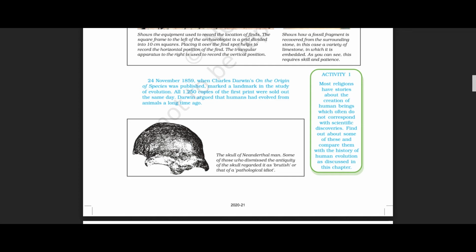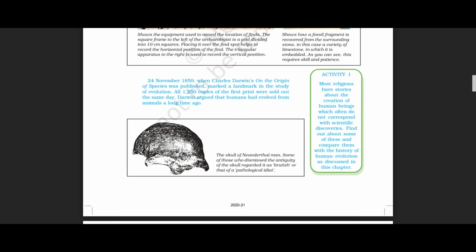So Charles Darwin is a natural historian, and on 24th November 1859, he put forward a theory of biological evolution, and it influenced the thinking of a large number of scholars and scientists. In 1859 itself, he published his Origin of Species, and in that book Charles Darwin argued that humans have evolved only from animals a long time ago.